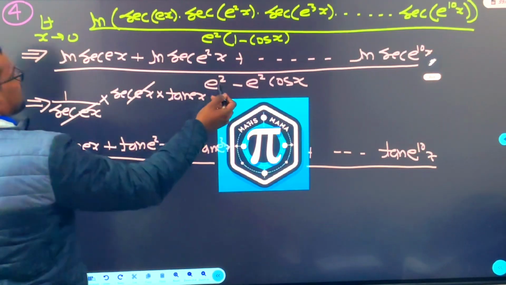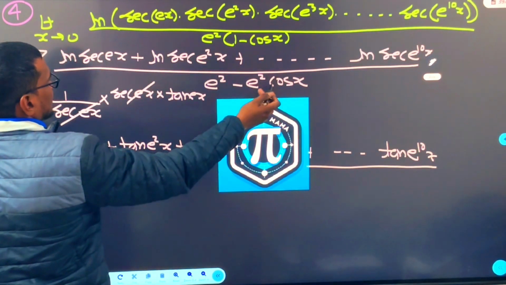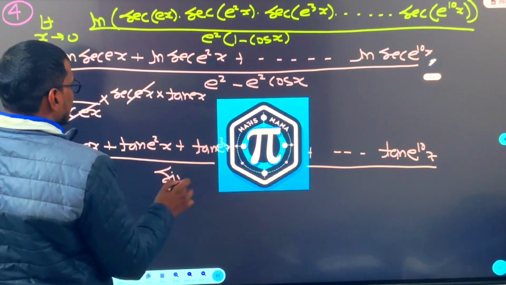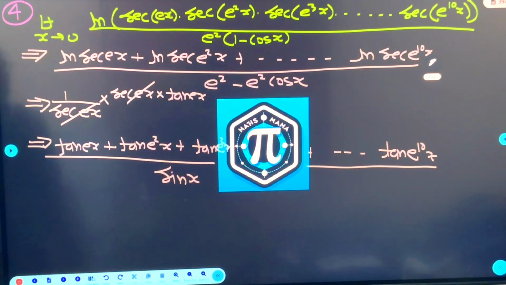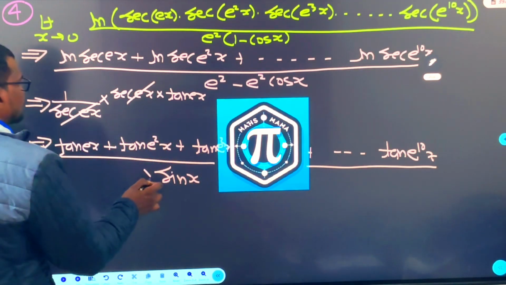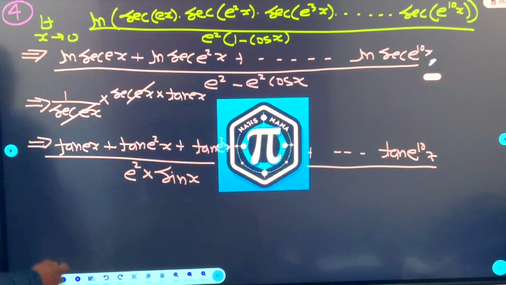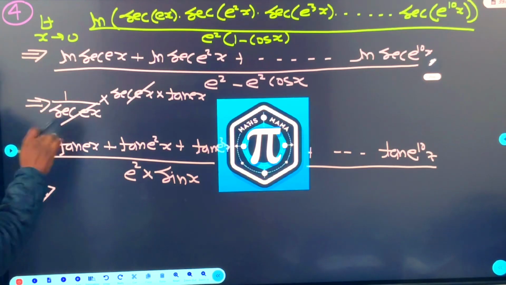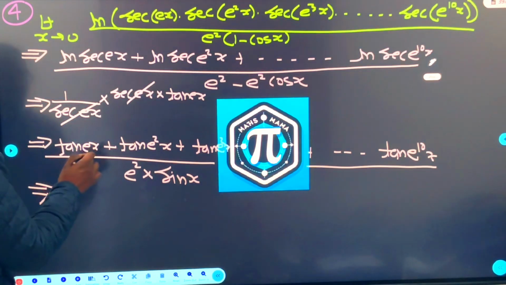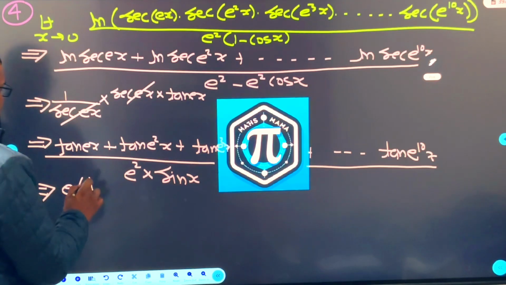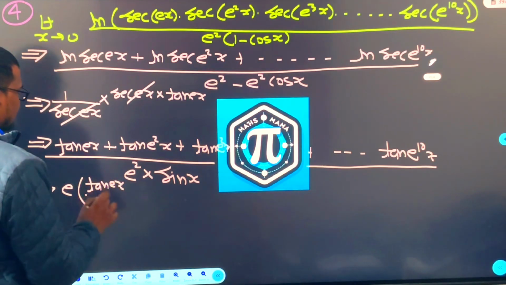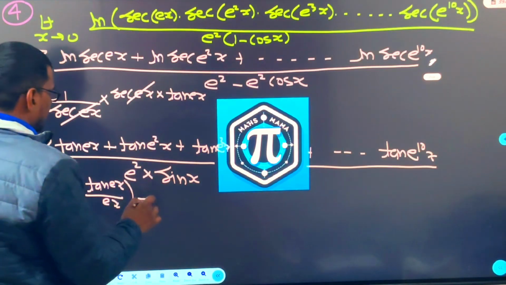Right? Here if you differentiate, you will get cos differentiation minus sine. So here we get sin x. No problem. sin x into e^2. Again x is approaching to 0. So if x is approaching to 0, we'll divide by x up and down. So if we divide by x up and down, here is e^x. So we have to multiply by e, then tan e^x by e^x plus.